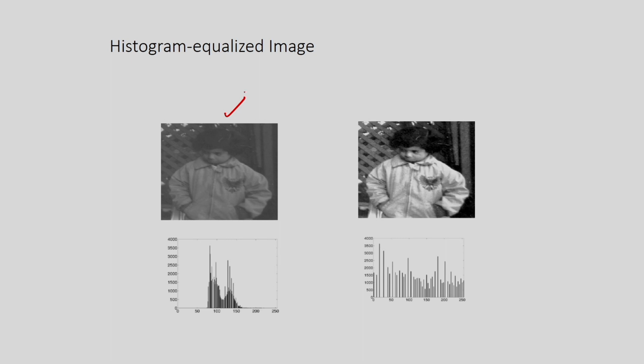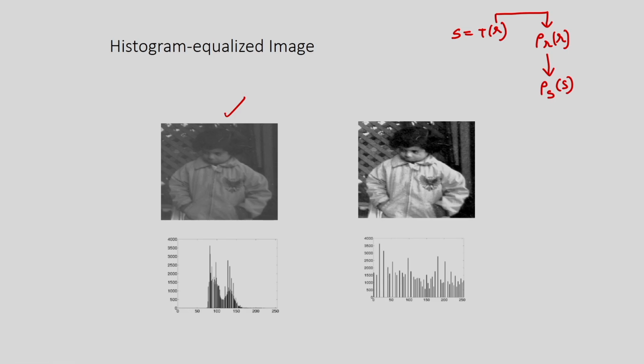In this case what I have done, S is equal to T(R), R is the input image, and from the input image I can determine the PDF, and from this I have to determine PS. That is the concept of the histogram equalization technique.